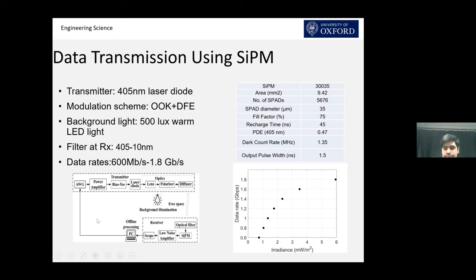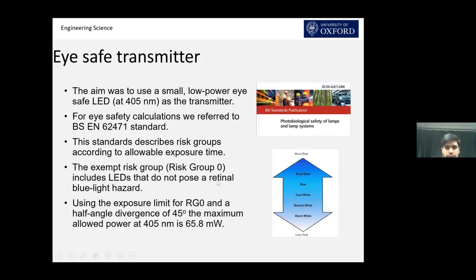So in the figure of data rate as a function of irradiance, you can see that this type of receiver needs only approximately 1.3 to 1.4 milliwatt per meter square irradiance to achieve 1 gigabit per second data rates. So why is this important? Because for VLC, we need a transmitter which should be eye safe and should be categorized as eye safe according to broadband light sources or laser safety standards.